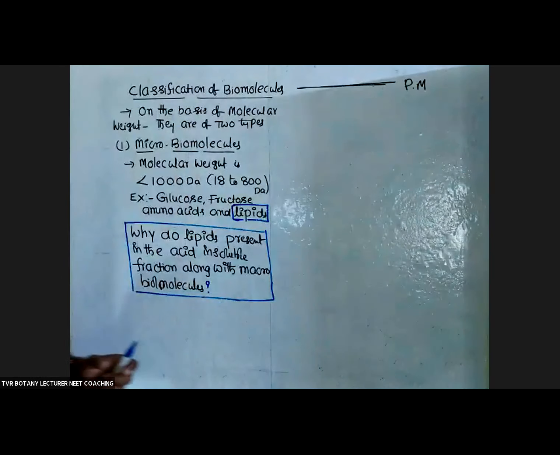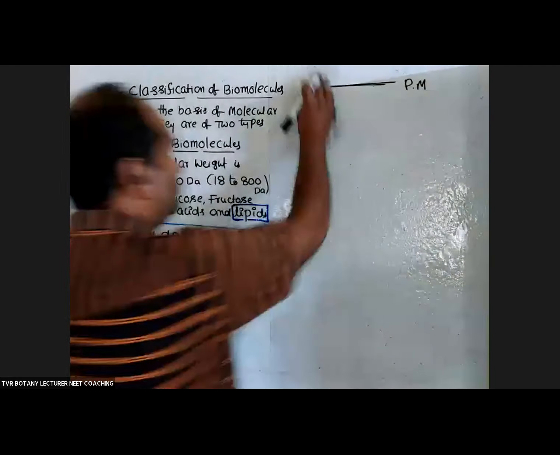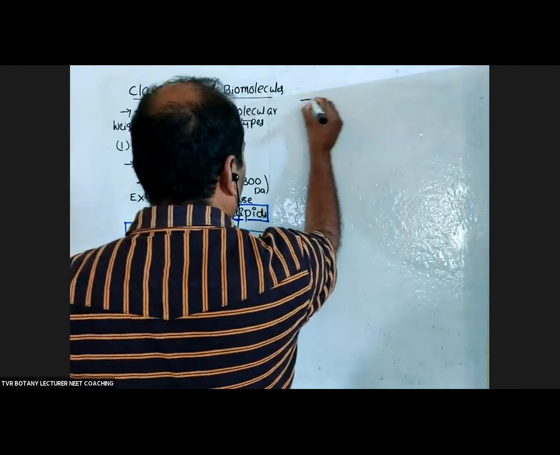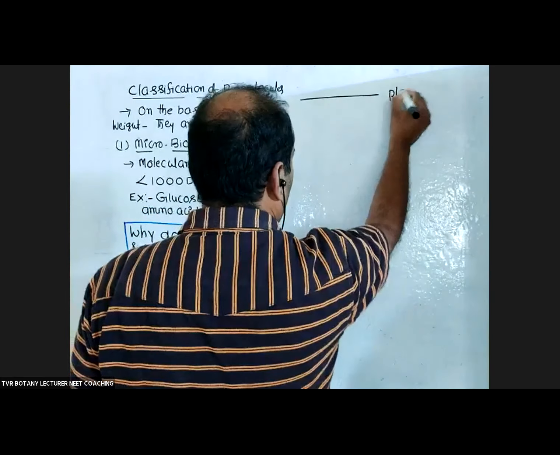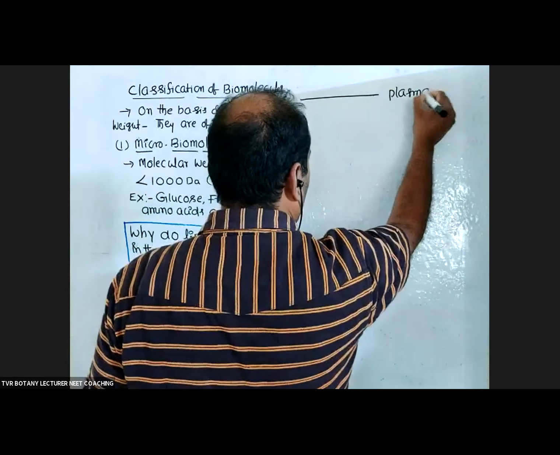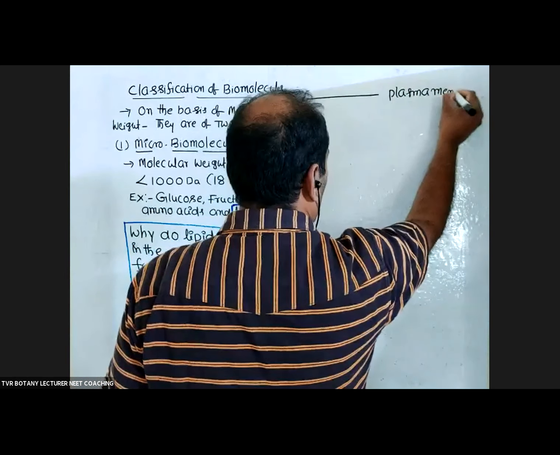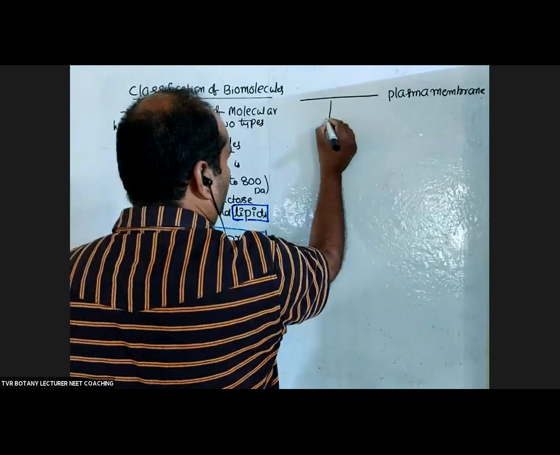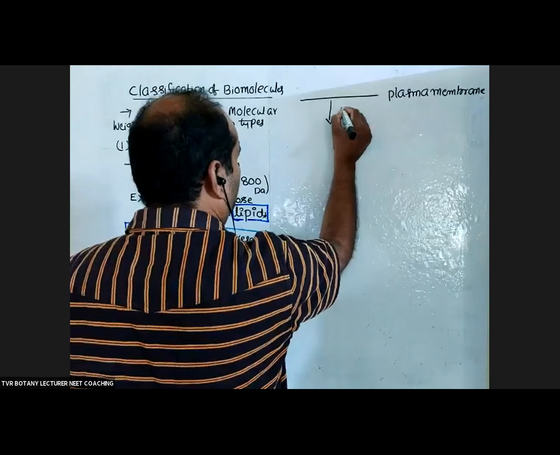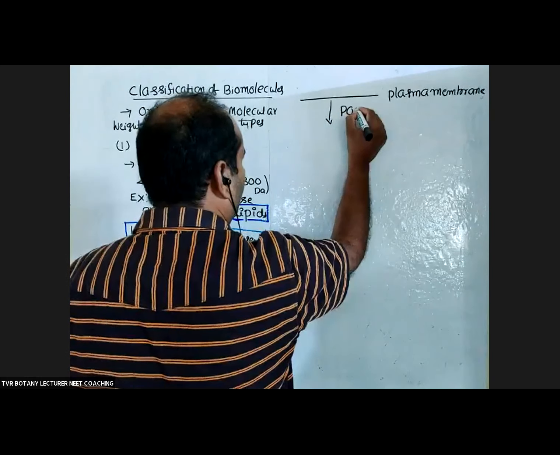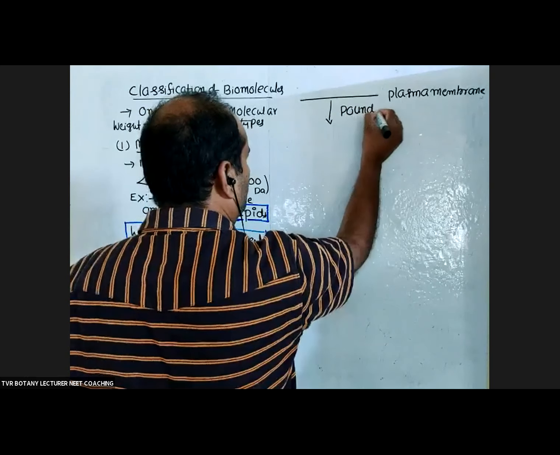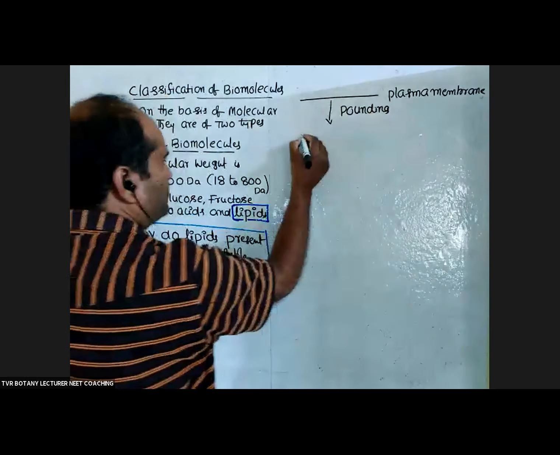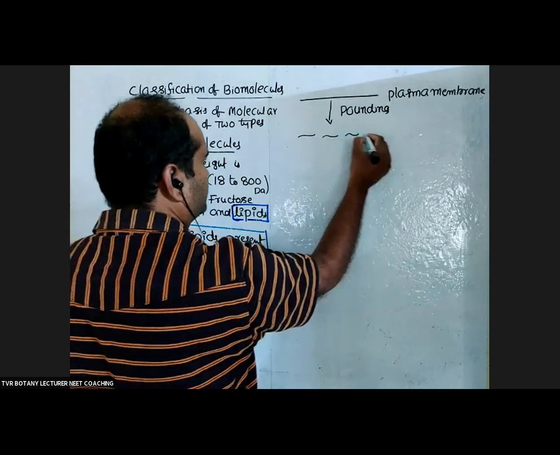This is a plasma membrane, or cell membrane. At the time of crushing or pounding with a mortar and pestle, the plasma membrane is cleaved into a number of fragments.